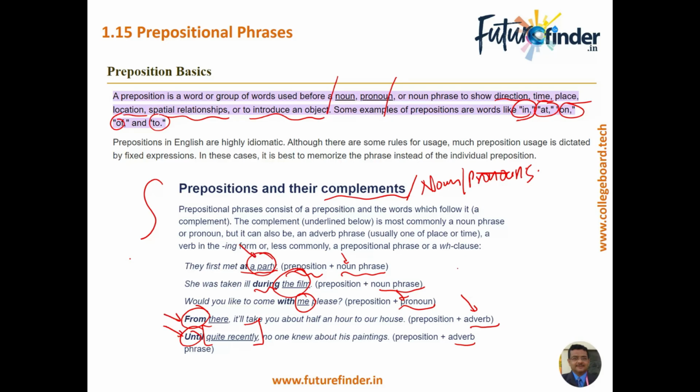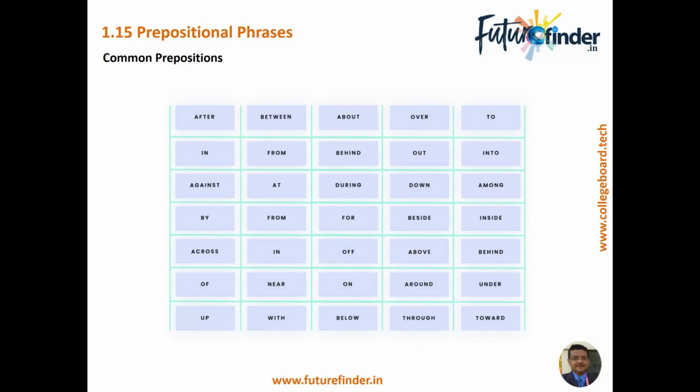The part of the sentence that follows the preposition, this is important, is called the prepositional phrase. Like any other phrase, like the noun phrase or the pronoun phrase, it is called the prepositional phrase. Now, the important part to remember is that whenever we have a phrase with the preposition, the subject is not a part of the prepositional phrase. So the subject is different from the prepositional phrase.